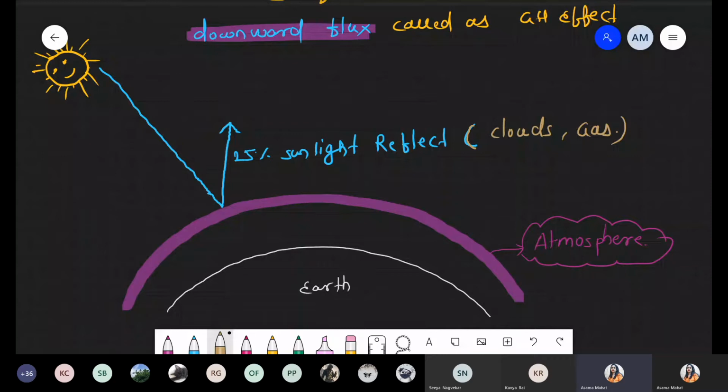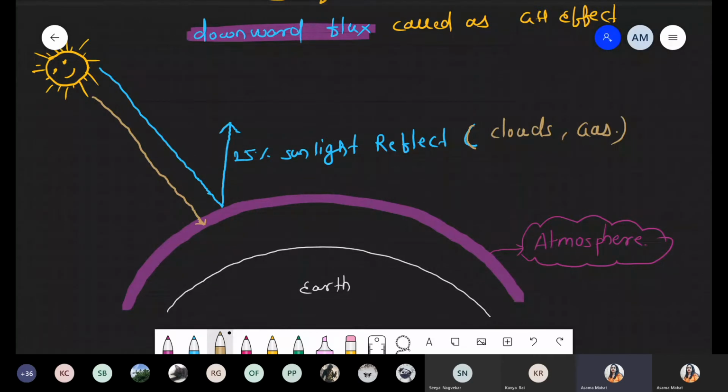Now another 25% is absorbed by the atmosphere. So we have to draw this line up to the atmosphere. Please check where this arrow is present. We are not crossing through that atmospheric layer.